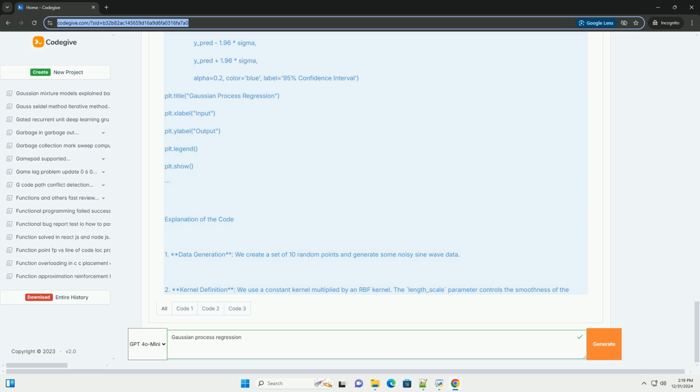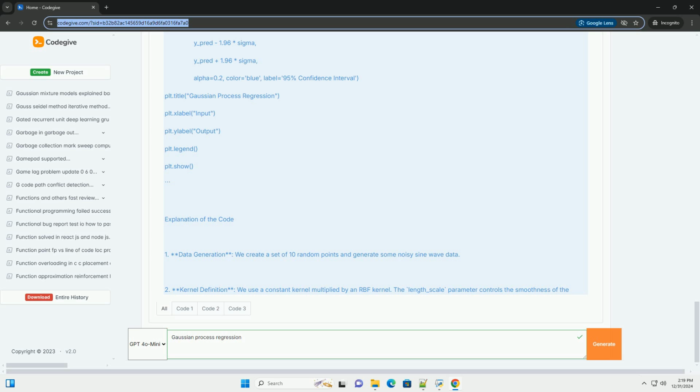3. Hyperparameters, parameters of the kernel function that are optimized during the training process. 4. Prediction. GPR provides a mean prediction and a confidence interval around that prediction based on the learned model and the observed data. Implementation steps.